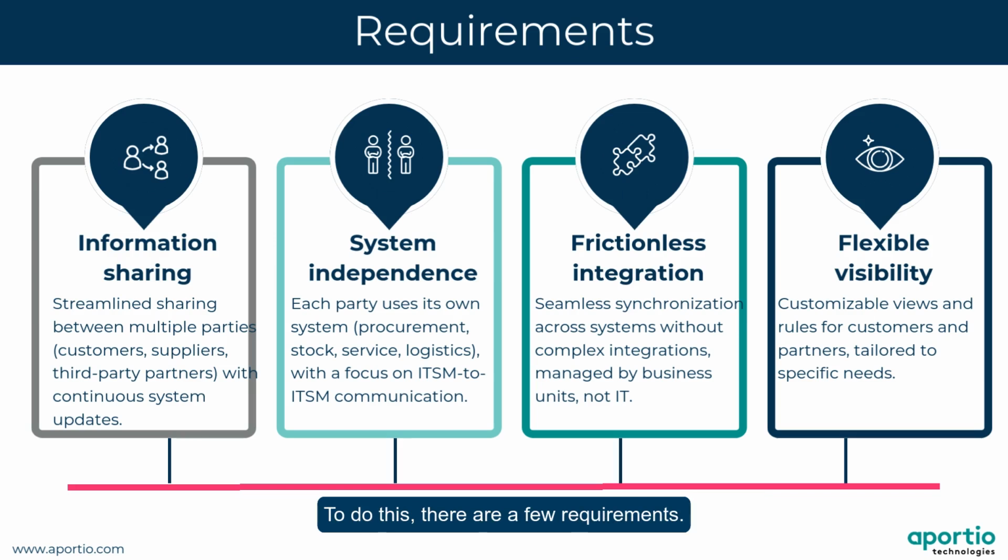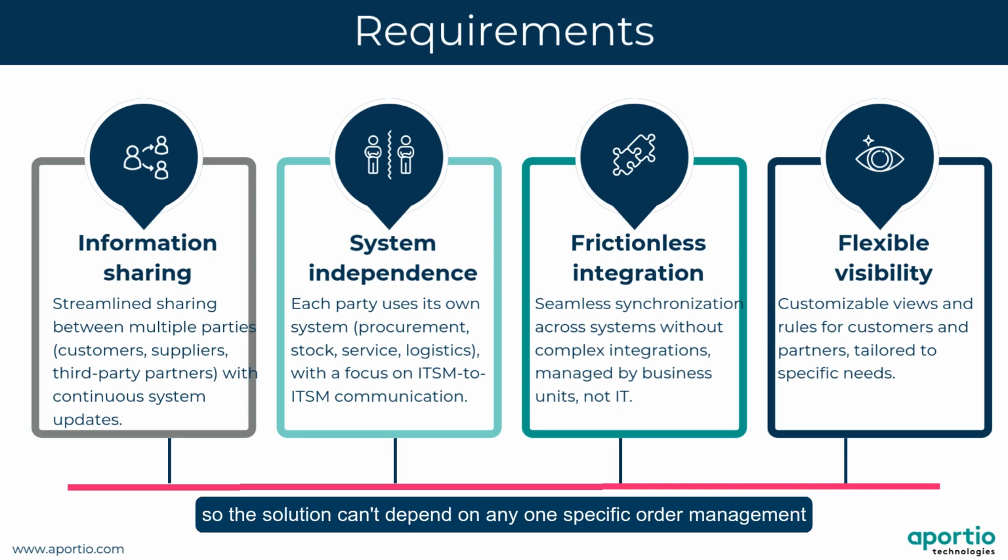To do this, there are a few requirements. First, we need to be able to share information simply and consistently between all the parties involved. But here's the kicker. Each party will have its own system, so the solution can't depend on any one specific order management system. While this example is focused on IT tickets, the potential goes well beyond that to any procurement and supply chain problem where there are two or more parties trying to match transaction identifiers.